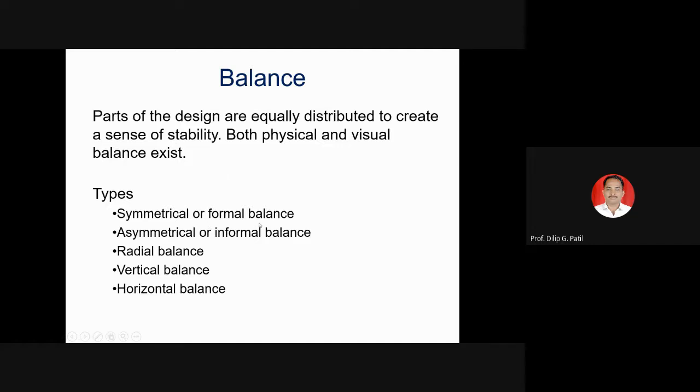Types: symmetrical or formal balance, asymmetrical or informal balance. Symmetrical is like the Taj Mahal, that is symmetrical or formal. Asymmetrical means not symmetrical, or on one side only something is different and on the other side something else is different. Radial balance, vertical balance, and horizontal balance. We will see examples.